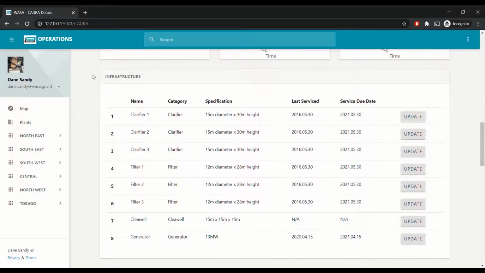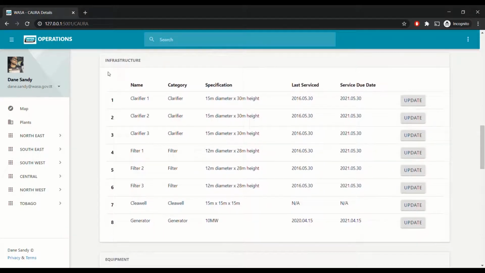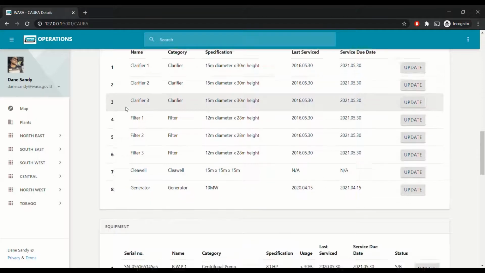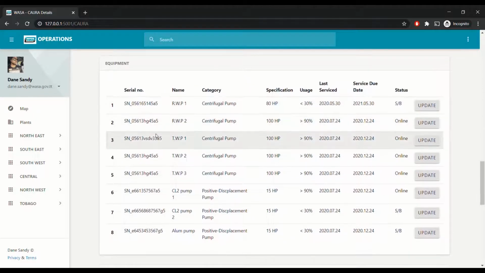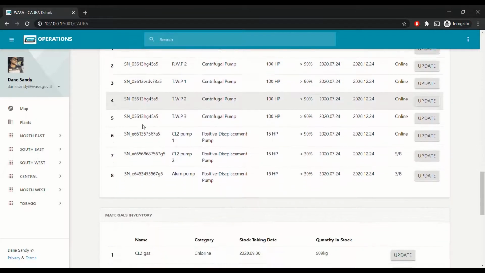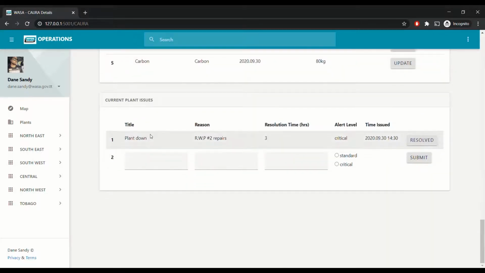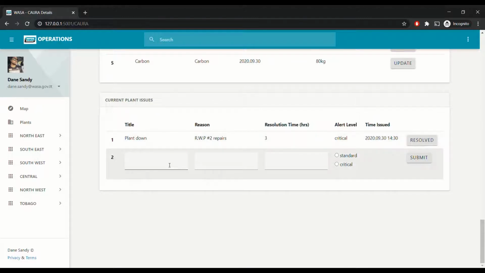Okay, then infrastructures. Now these are mainly information that's being stored in databases that could be used for more useful applications later on. But one thing I wanted to show is the current issues part here. So a person who controls one of the plants could come in here now and could create an issue. Let's say a plant is down due to power failure.